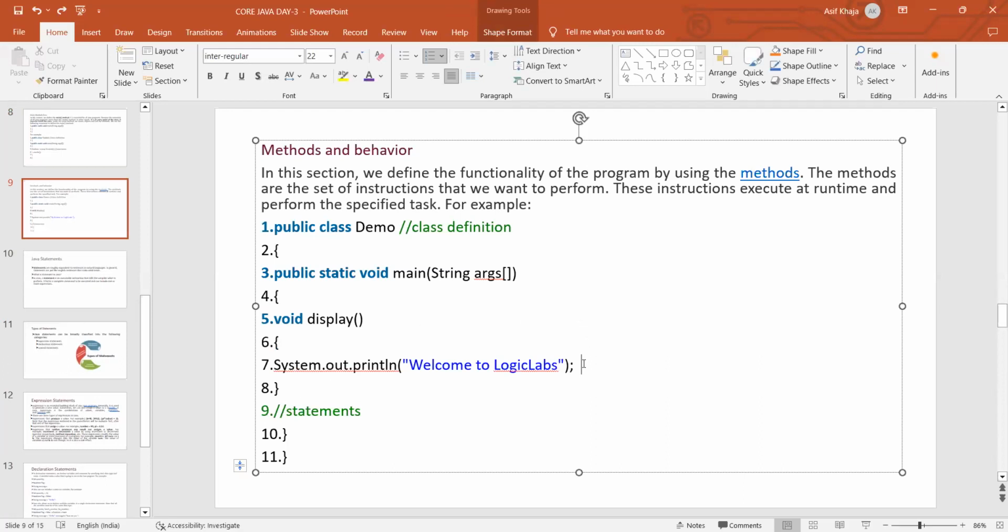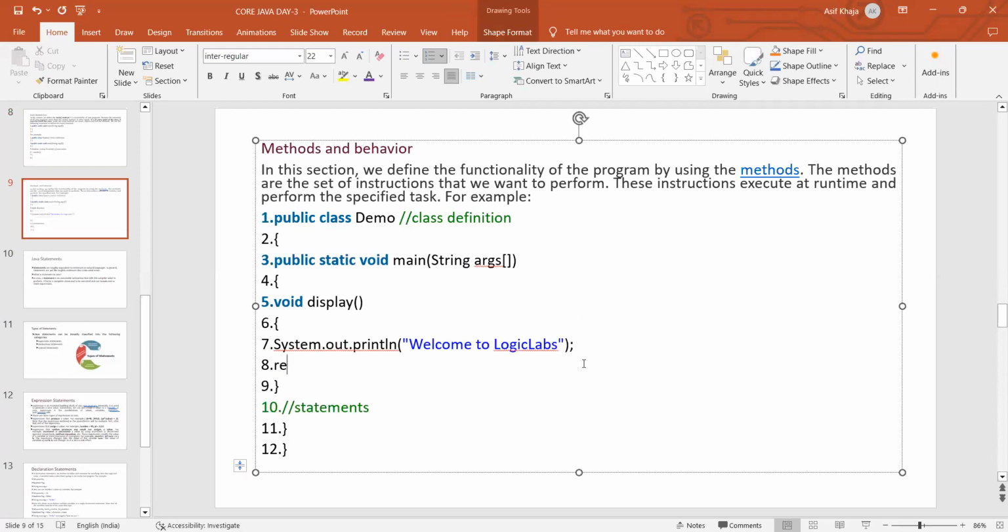If it wants to return something, we have to use the small letter return. See, this method is returning hello.